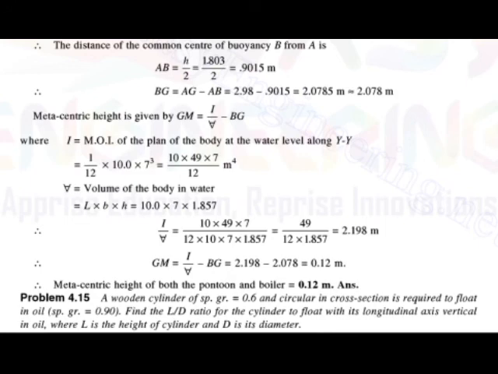In the next lecture we will see the experimental method of determination of the metacentric height. So we will stop here. Thank you.